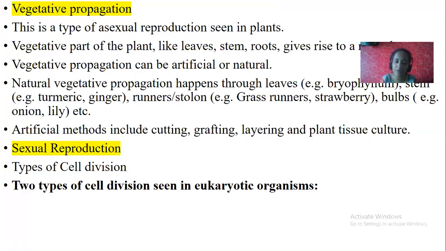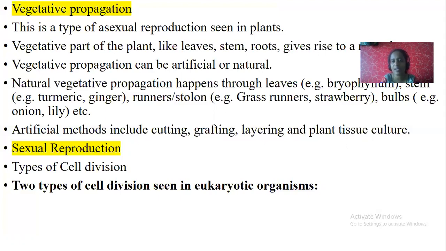Vegetative propagation can be artificial or natural. By using these vegetative propagules, we can cultivate plants artificially, or it even takes place naturally. Example, through leaf, bryophyllum; through stem, turmeric and ginger. Runners or stolons are just a soft part of a stem. When this stem bends towards the soil, what will happen? This stem starts producing roots in the soil. So this is called a stolon.